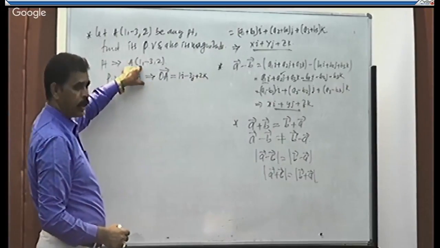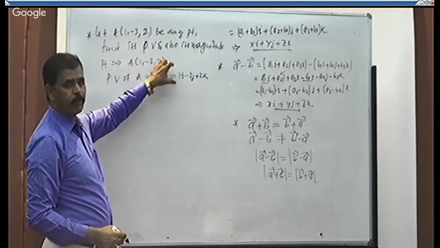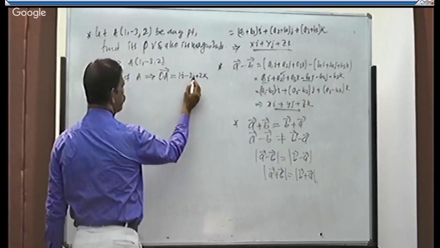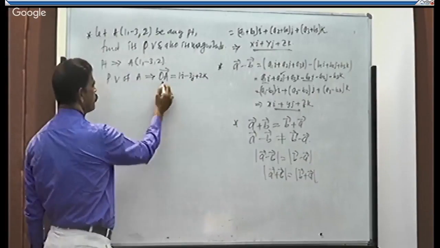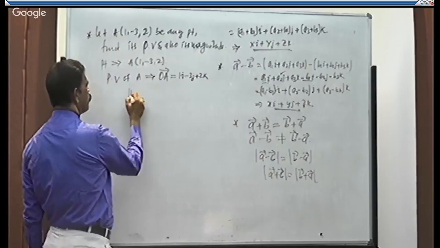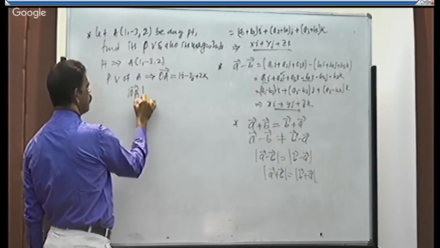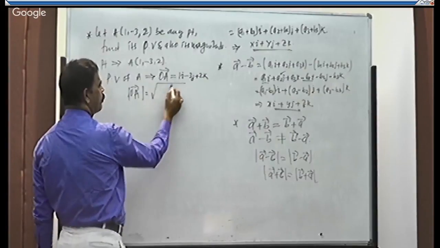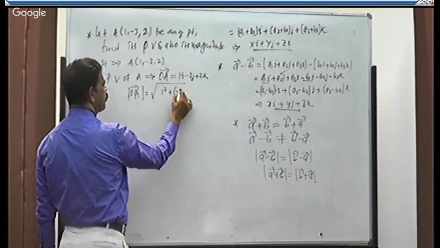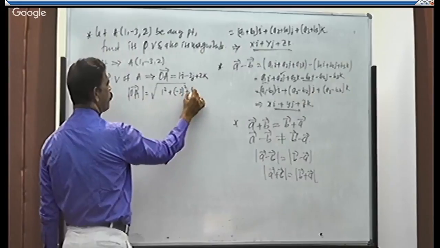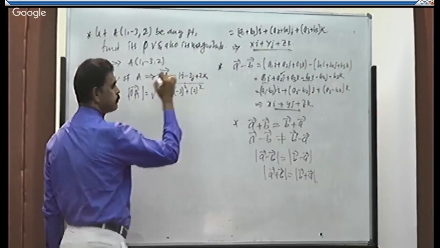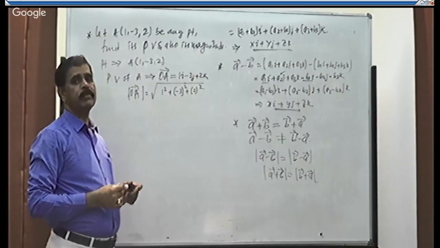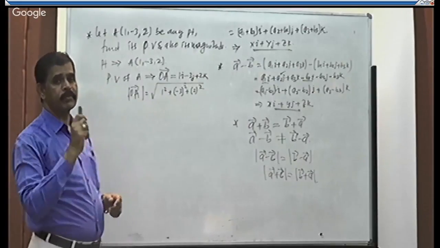Just including i, j, k will be the proper vector. That is 1i minus 3j plus 2k. This is the position vector. Then magnitude of position vector is what? Magnitude of position vector is root of 1 square plus of minus 3 square plus of 2 square. So what is magnitude of a vector xi plus yj plus zk? It is root of x square plus y square plus z square.